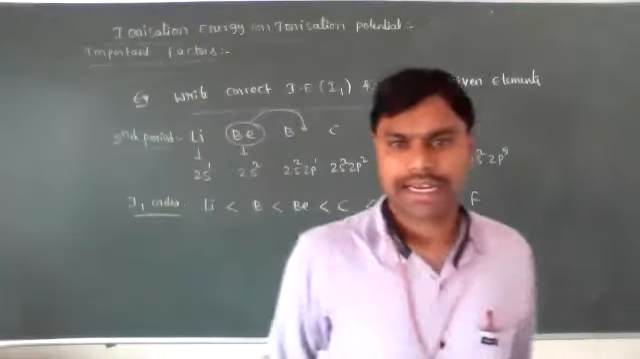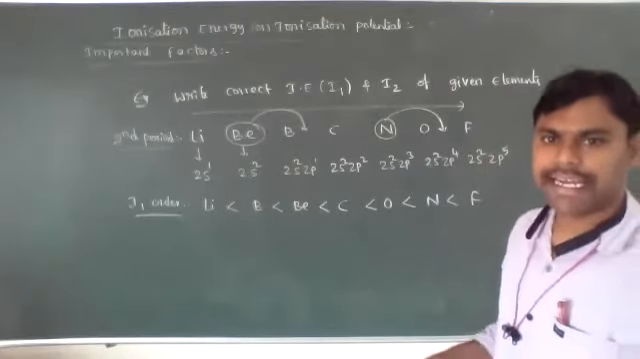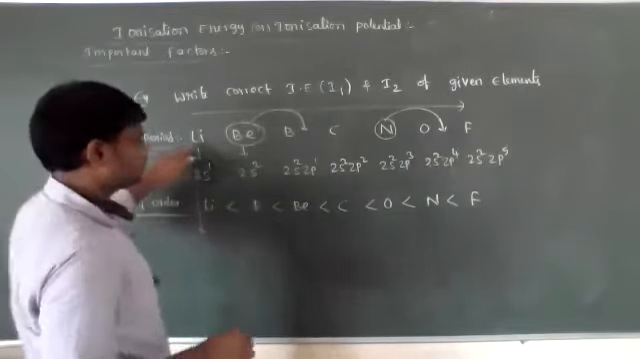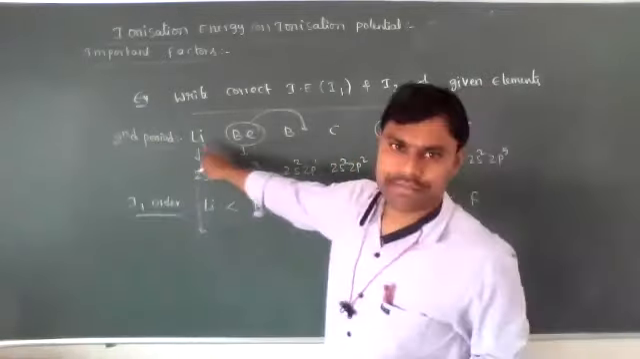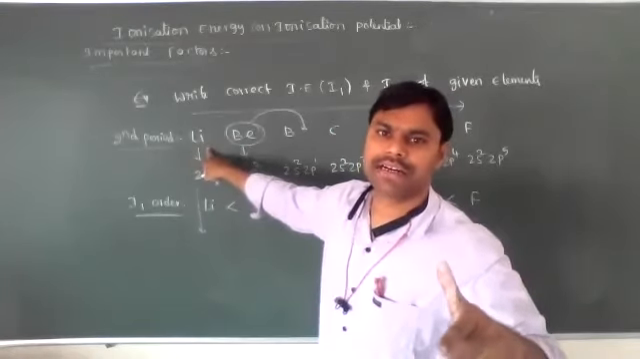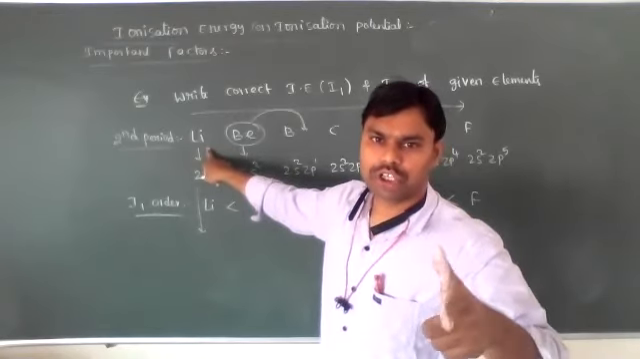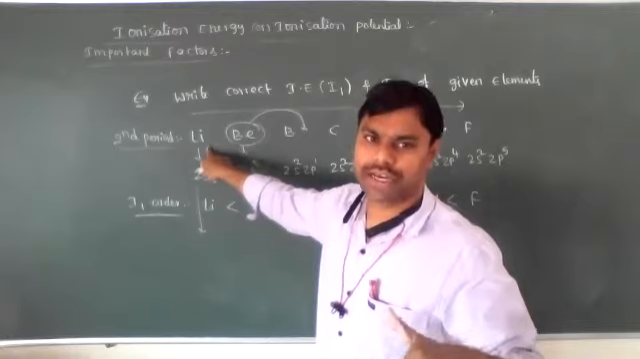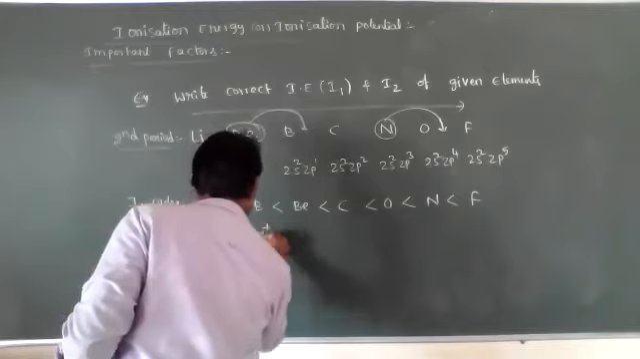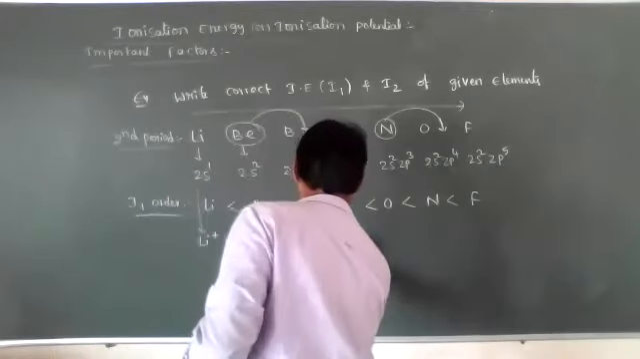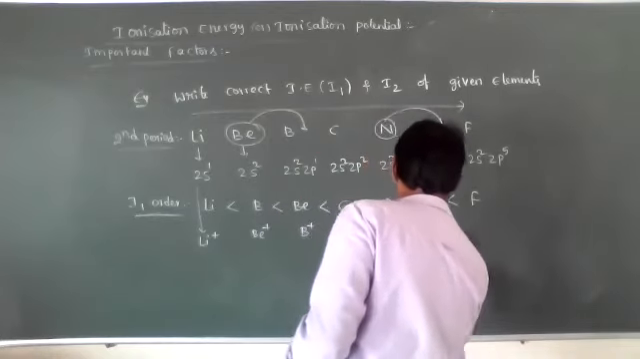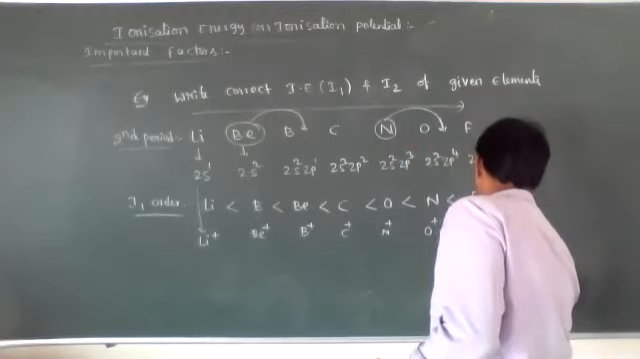Okay. Now let's see the I2, the second ionization energy order. What is second ionization energy? First ionization energy means the neutral atom is converted into a monopositive ion. Second ionization energy is when a monopositive atom, containing one unit positive charge, is converted into a dipositive ion. Means Li plus, Be plus, boron plus, carbon plus, nitrogen plus, oxygen plus, and fluorine plus.